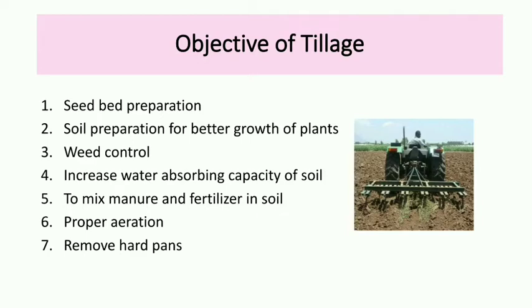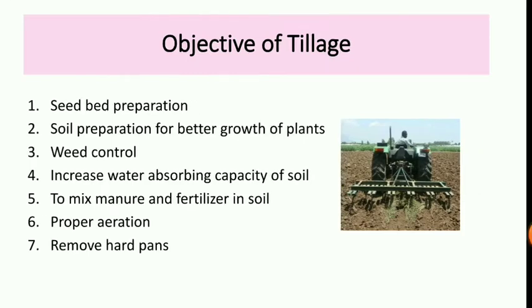Tillage has various objectives, but in this lecture we are focusing on the main seven objectives of tillage. The first objective is that tillage helps in the preparation of a good seed bed. Second, tillage helps to prepare the soil for better growth of plants. Tillage also helps in controlling weeds.